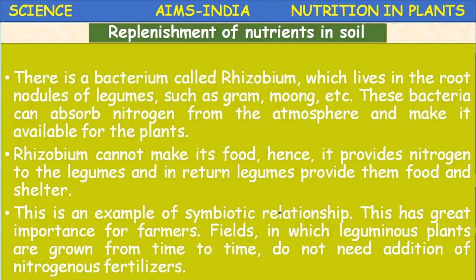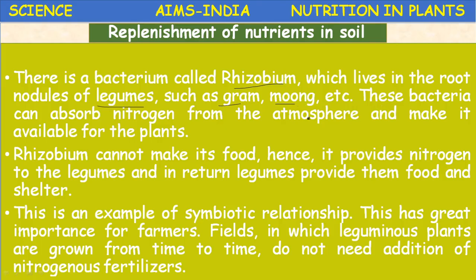So, replenishment of nutrients in the soil: once again, there is a bacterium called Rhizobium which lives in the root nodules of legumes or leguminous plants like groundnut, gram, moong, means plants belonging to the pulses group.